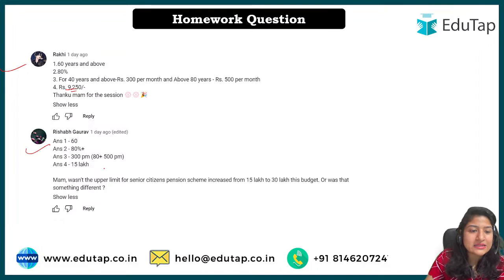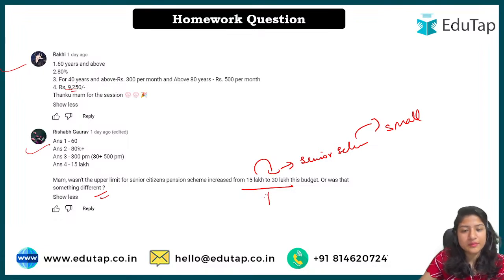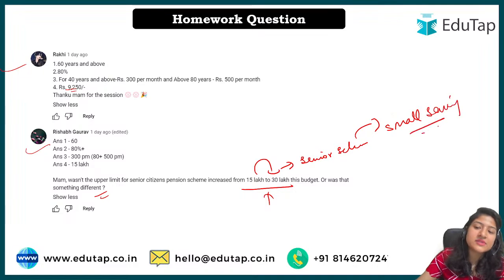Rishabh said the right answer. And here the question that you have asked, see, this 15 to 30 lakh has been increased for the senior citizen scheme, that is separate under the small savings schemes that we have seen. So this is all together the hike that you have noticed, it is another separate scheme which comes under small saving schemes. If you have not watched the video, I have made a session on this as well, you can watch it, okay. But this is not the same scheme that we are talking about, okay.